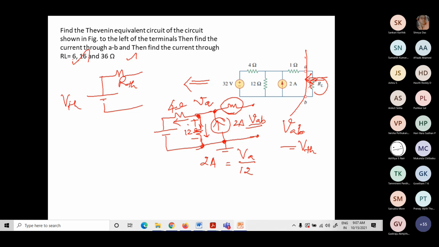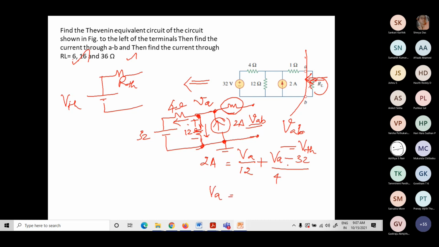And this is also assumed as a leaving current. So plus VA minus 32 volts, that is VA minus 32 divided by 4 ohms. Either I can convert this into a current source, or directly I can say that the current flowing through this 4 ohm resistor will be, because it's connected between two voltage sources, the potential difference between those two divided by the resistance. So by solving this, I'll be able to find VA.